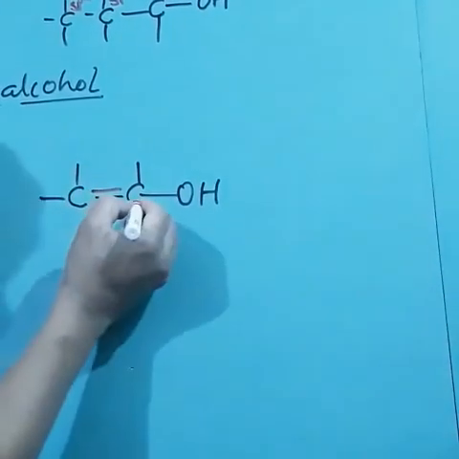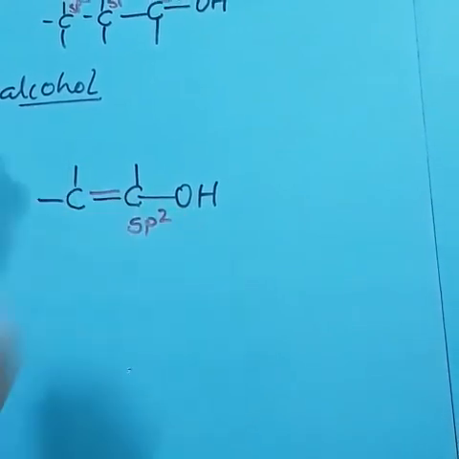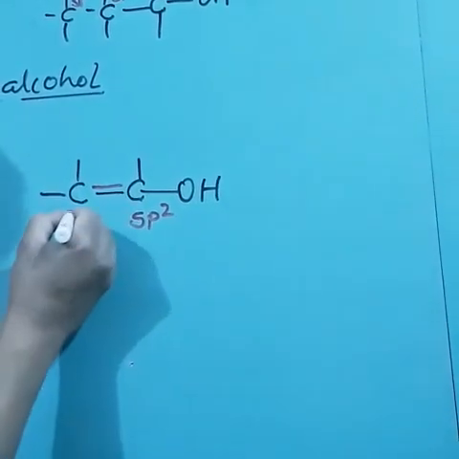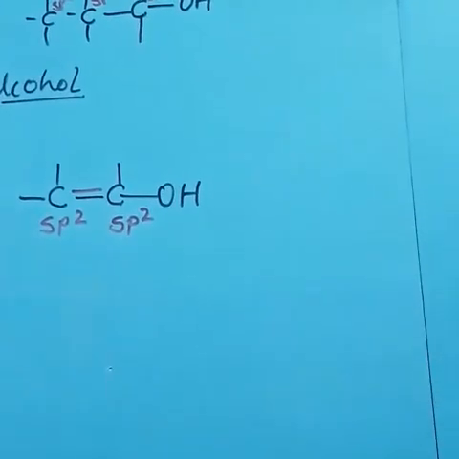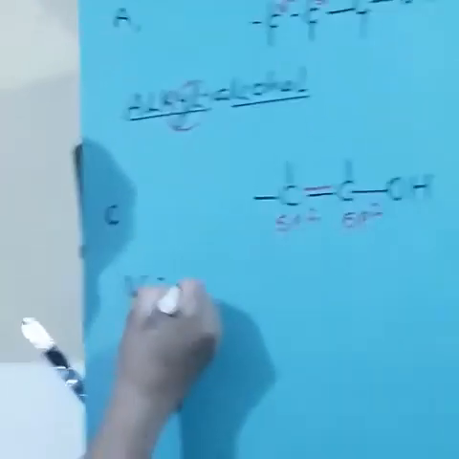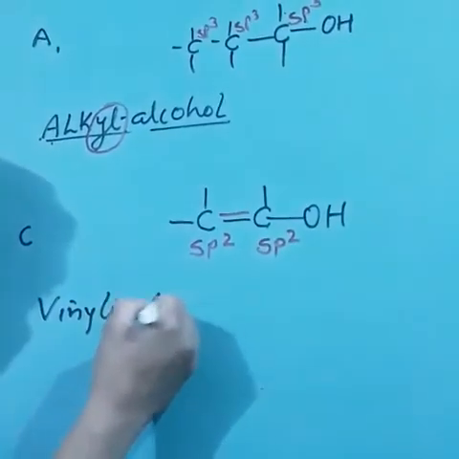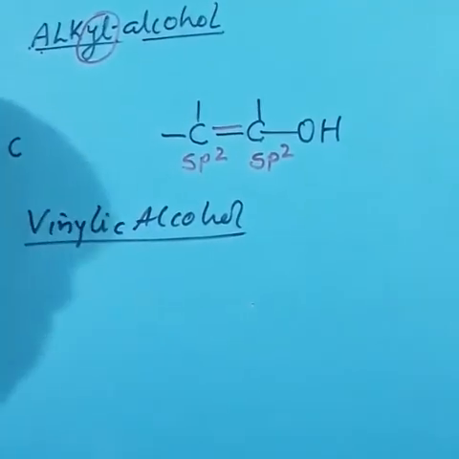That means now the carbon atom directly attached is sp2, and this carbon atom is again sp2. Such types of compounds are called vinylic alcohol. Are you getting?